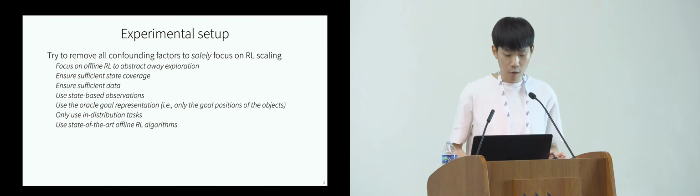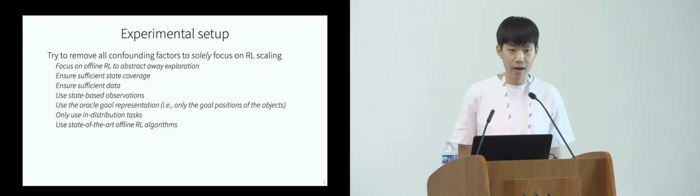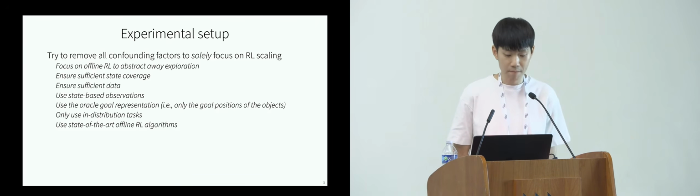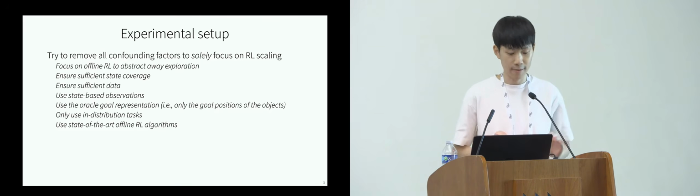We also idealize the experimental setup as much as possible, by ensuring sufficient state coverage in the data, and using state-based observations and in-distribution tasks, so that we don't get confounded by anything other than the fundamental scalability of RL, such as exploration challenges or distributional shift. We only want to see whether Q-learning scales with data and compute or not. That's the important point here.